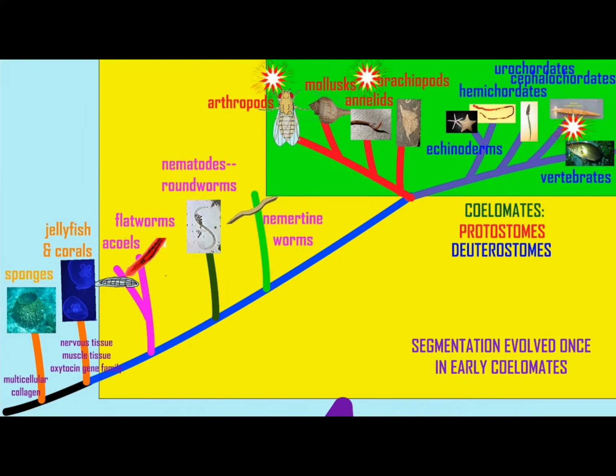Where did segmentation come from? In the coelomate model of Bilaterians, the earliest coelomates were segmented, and thus this explains the segmentation which occurs in most coelomate animals. This segmentation evolved once.